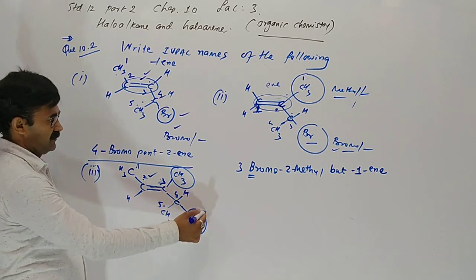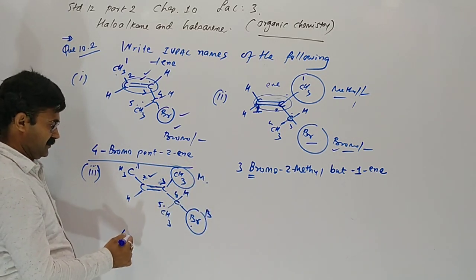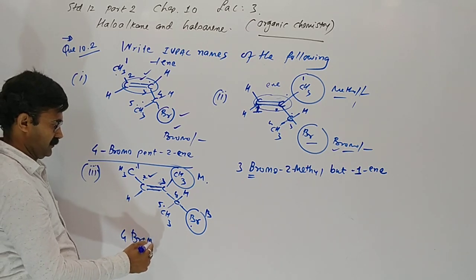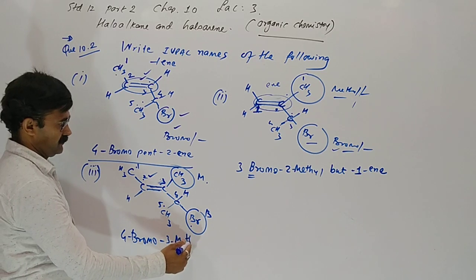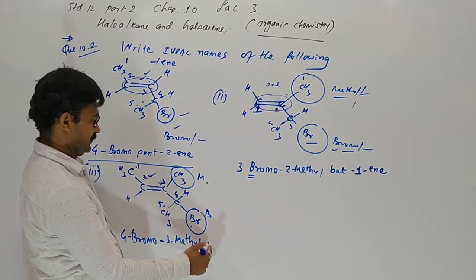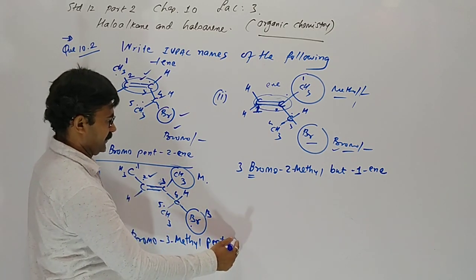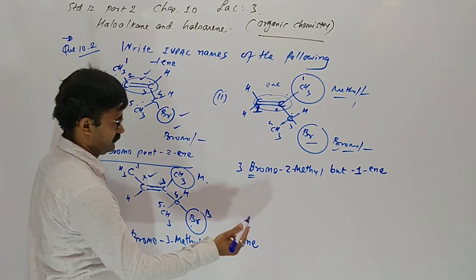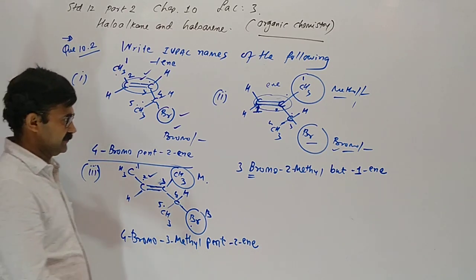Bromine is B, methyl is M. Bromine comes first: 4-bromo, then 3-methyl, pent-2-ene. 4-bromo-3-methylpent-2-ene is our IUPAC name.